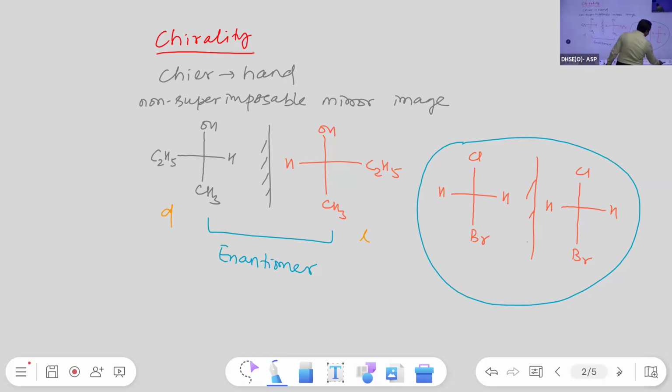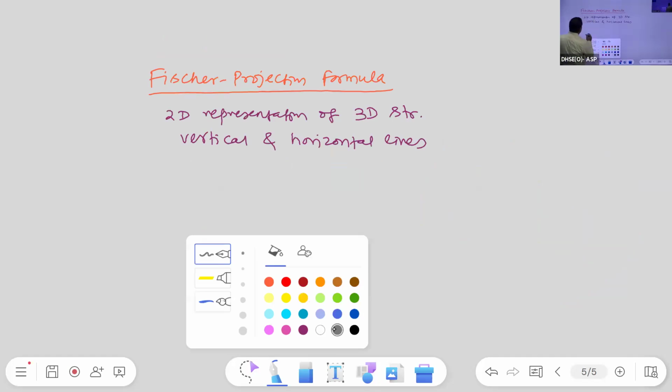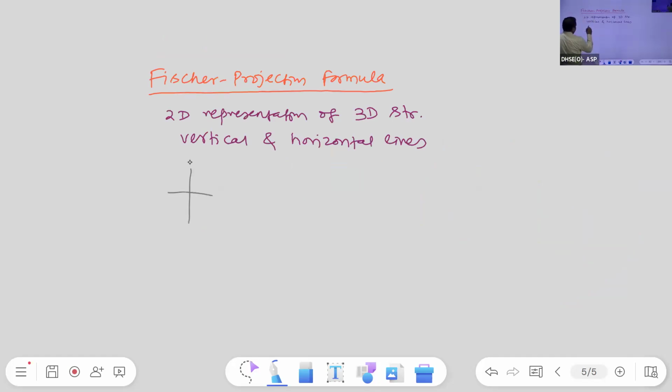Now the question is, suppose you have written this structure, and someone has written this structure. So what is the relationship between these two? Can anyone say?